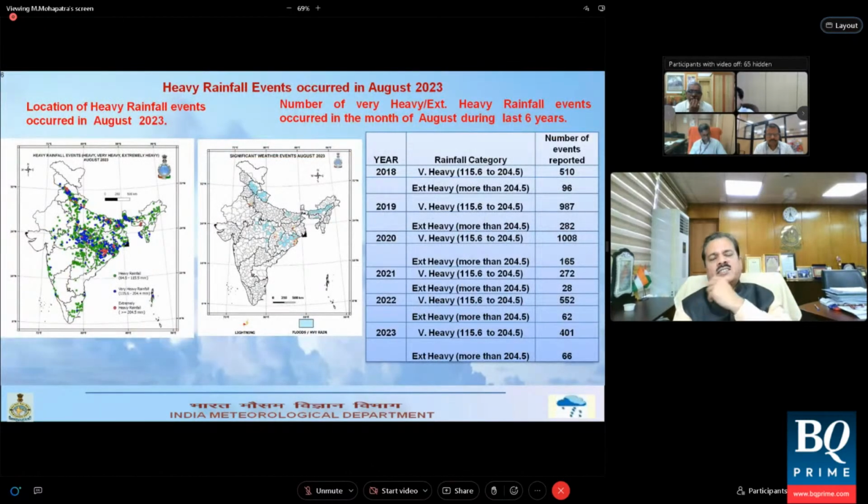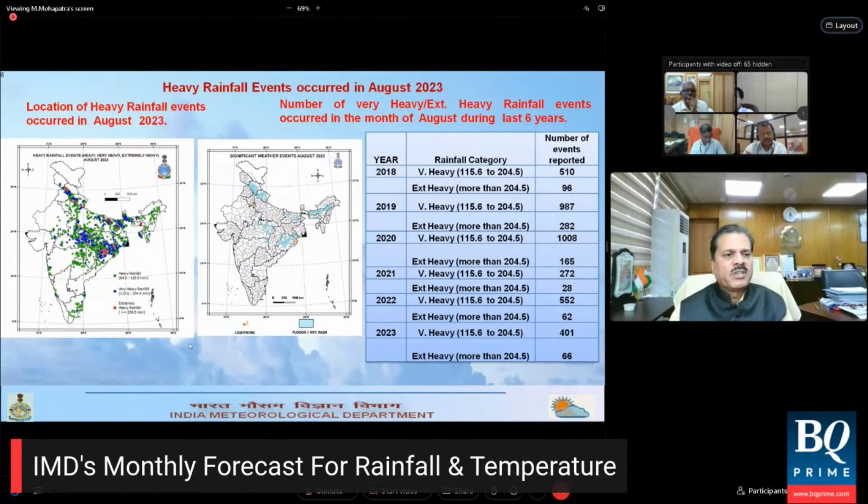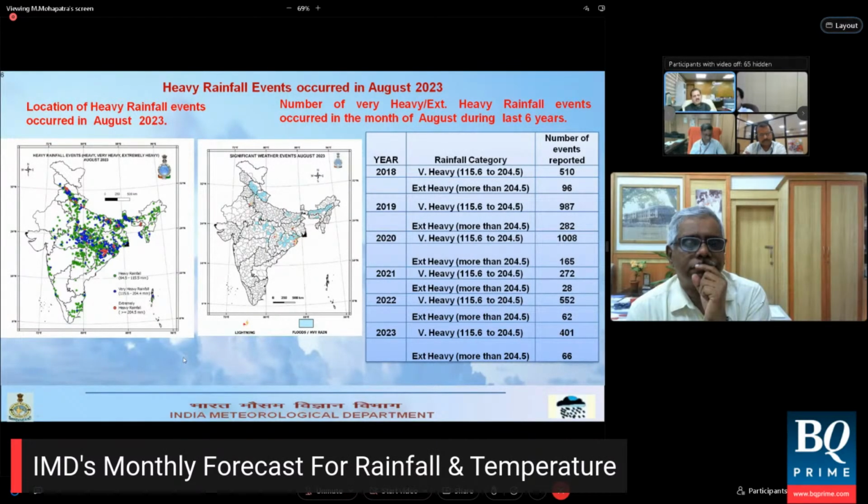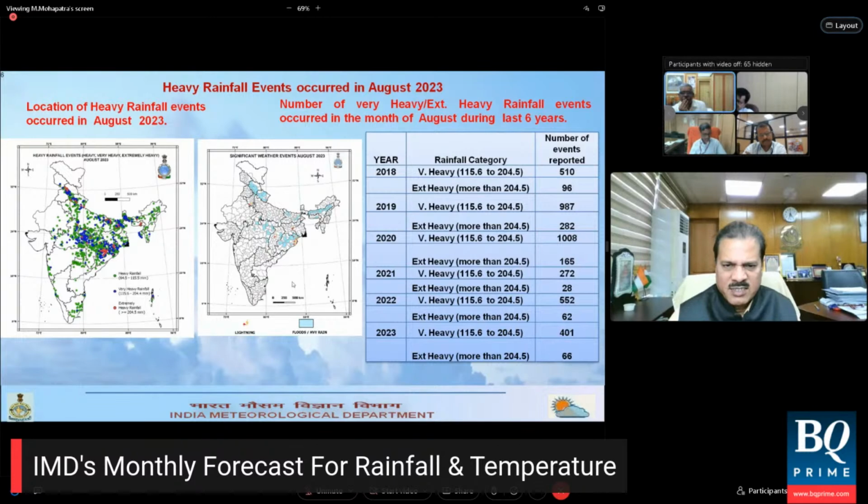Now, if you look at the severe weather phenomena which occurred in the month of August, this is the figure showing the number of days of occurrence of heavy rainfall on the left hand side. The different colors here indicate that the red one is extremely heavy rainfall, blue one is very heavy rainfall, and green one is heavy rainfall activity.